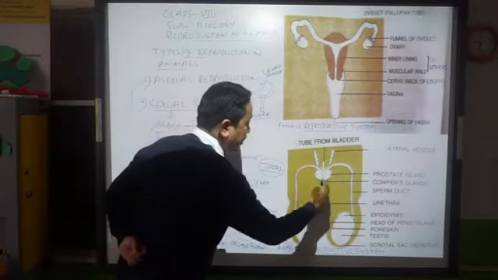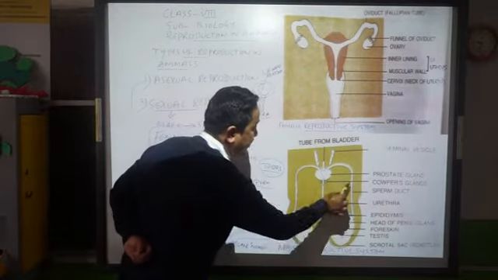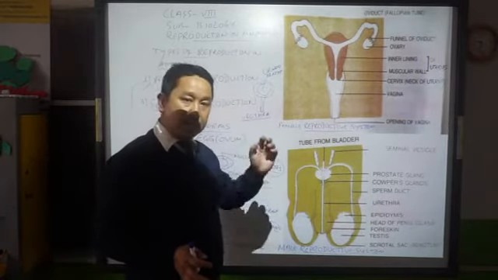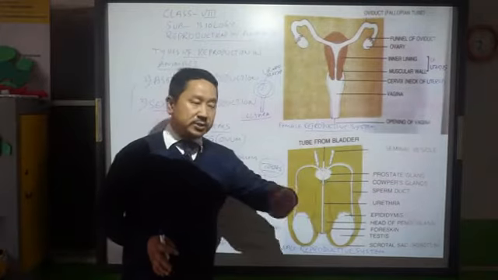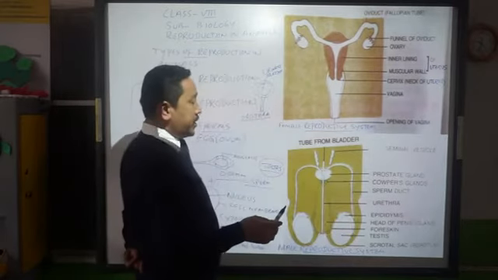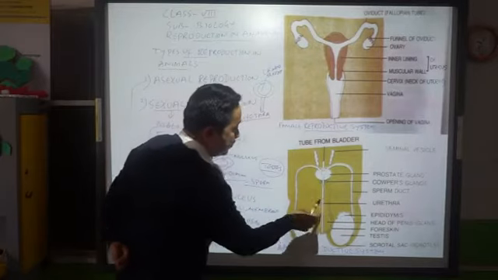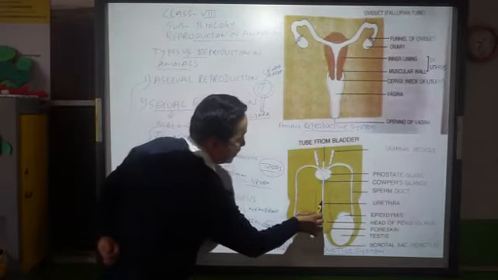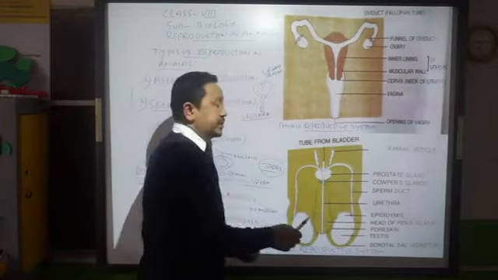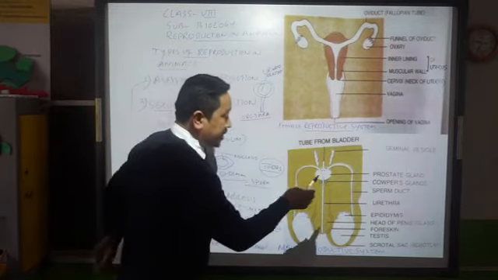You find two sperm ducts, one coming from each testis. Both sperm ducts carry the sperm. Once the sperm is formed and it is time to discharge it, it comes down the sperm ducts, before it goes to the urethra. This is the urethra. In this case, the urethra carries both urine as well as semen, which we will talk about afterwards.